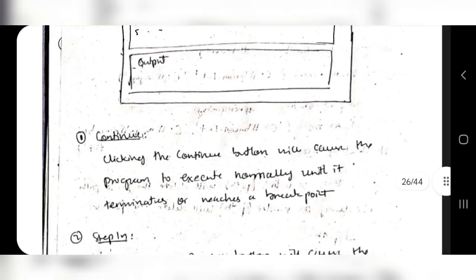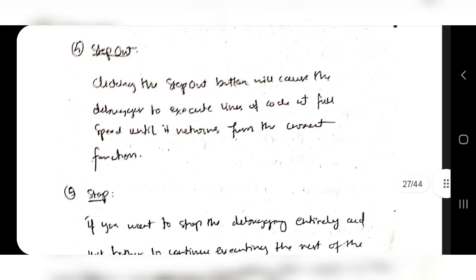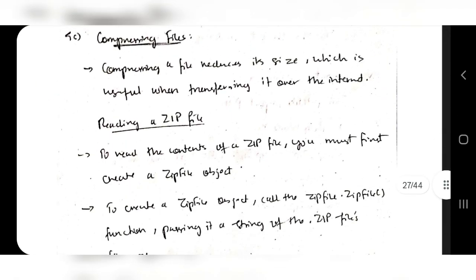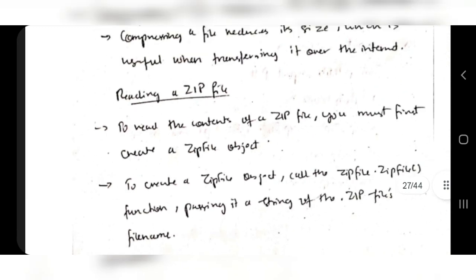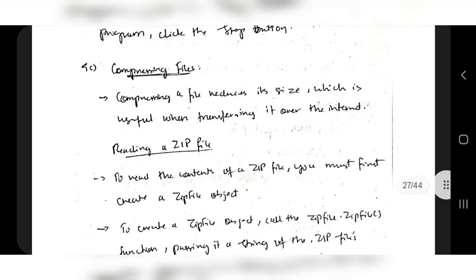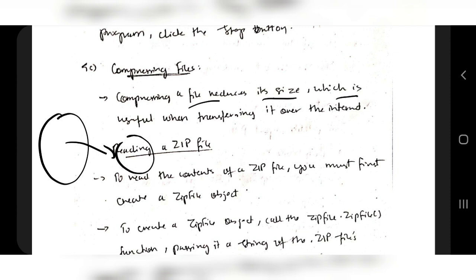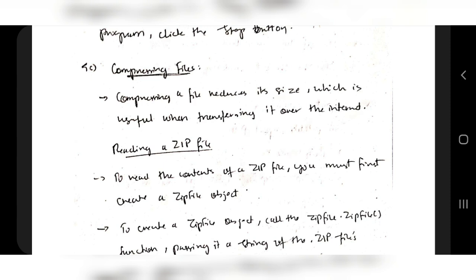So firstly, the question which they have asked is: what is compressing? What do you mean by compressing? Compressing means if you have this much big code, if it is compressed, it will be this much. That is known as compressing. You have the definition: compressing a file reduces its size. So the size is getting reduced in the compression, which is useful when transferring it over the internet. A small file getting transferred is easier than transferring a big file. That is the compressing files logic.